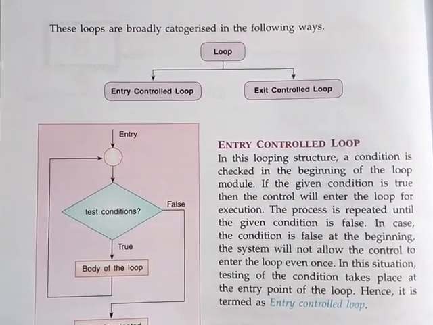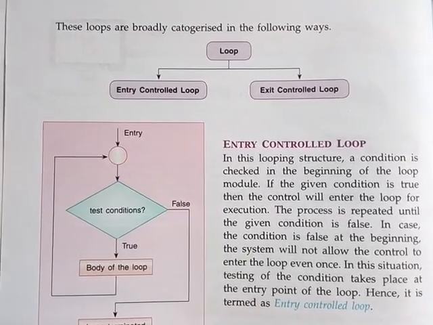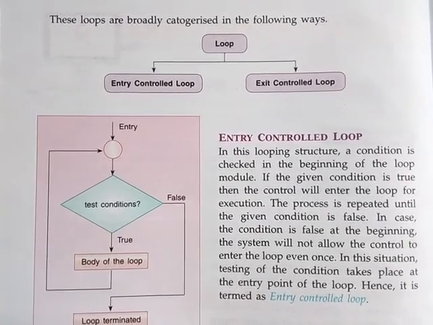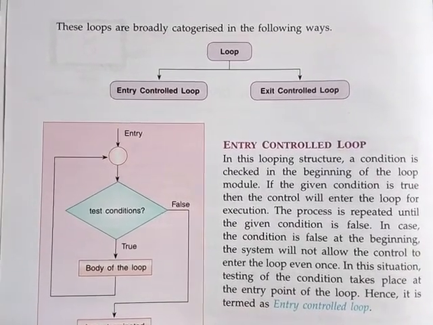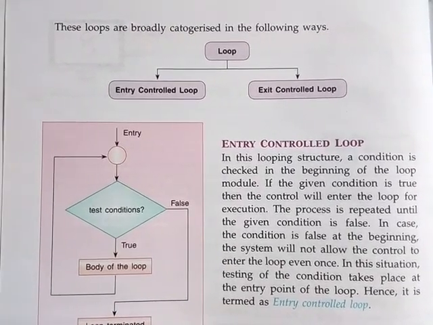Then I have closed the door. That means I have checked before entering my house. That means entry controlled.